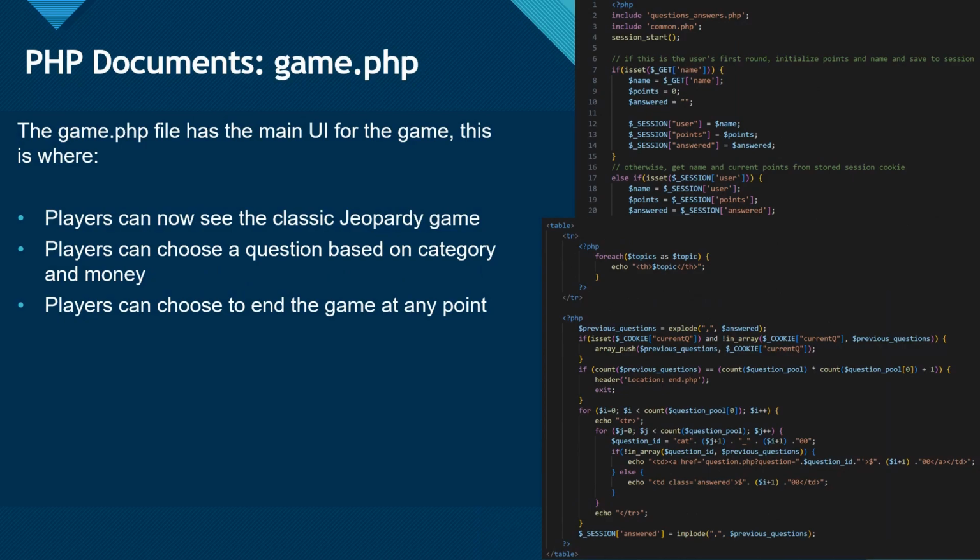Game.php has the main UI for this game. This is where you'll see the classic Jeopardy setup, with the blue background, all the categories, and then the dollar amount for each question. Players can choose a question based on the category and based on money. And at any point in the game, players can choose to end the game by clicking the button at the bottom of the page.